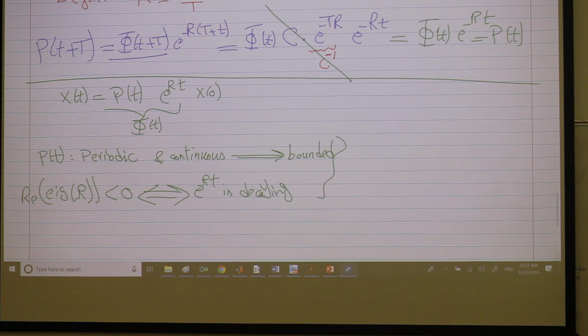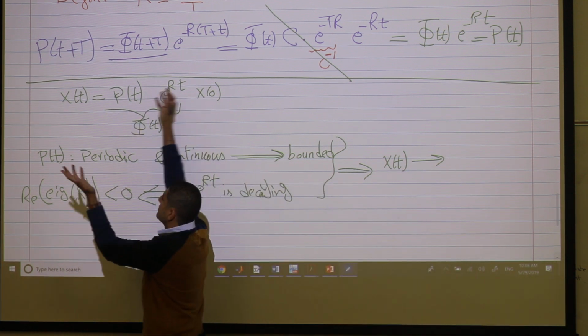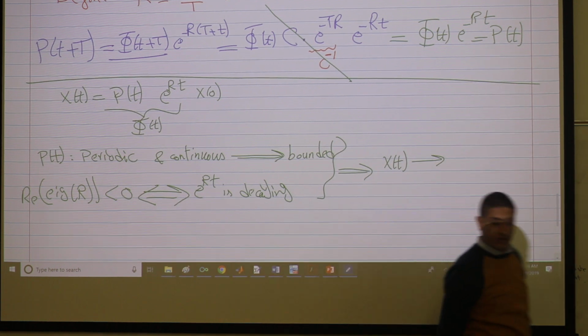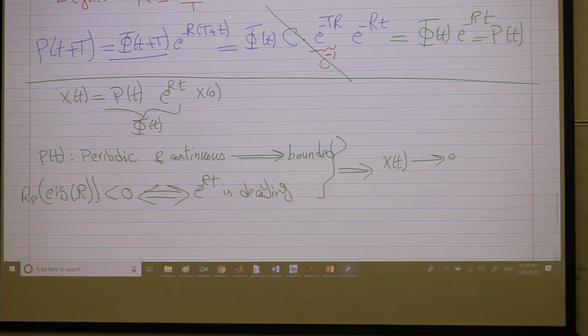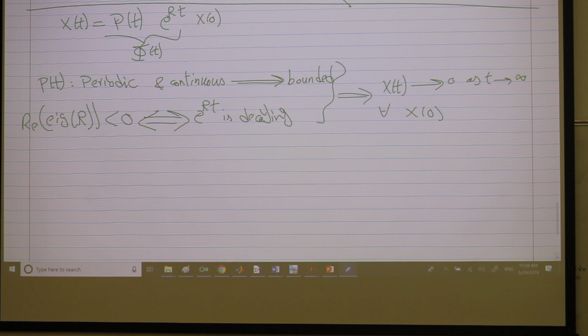And if this term is decaying and the other term is bounded, then x of t goes to where? e to the RT decays, and this is just multiplying by some term that is bounded, so it will decay for whatever initial condition you have, right? So x of t goes to 0 as t goes to infinity for any initial condition. So we got global exponential stability, right?